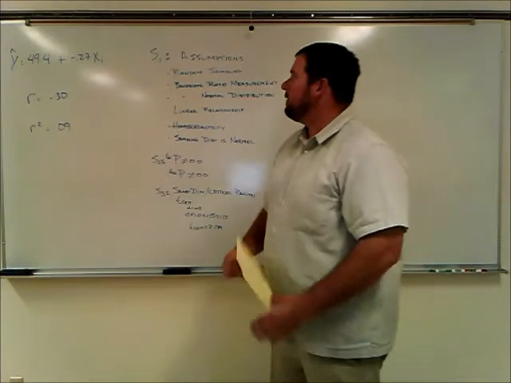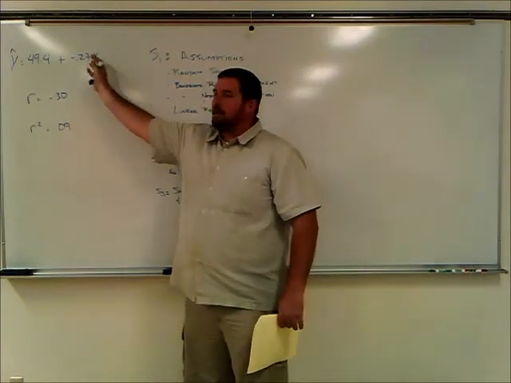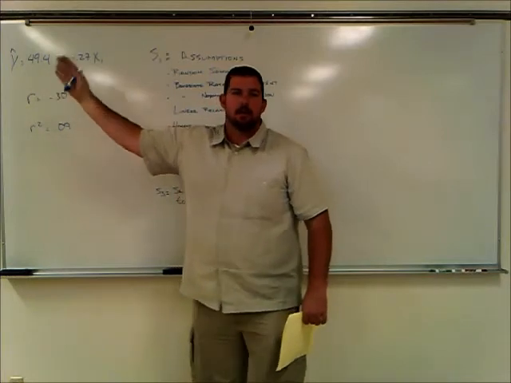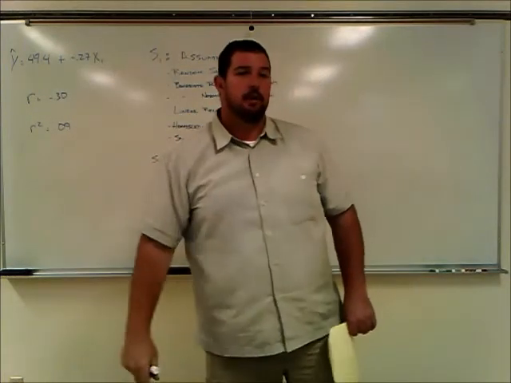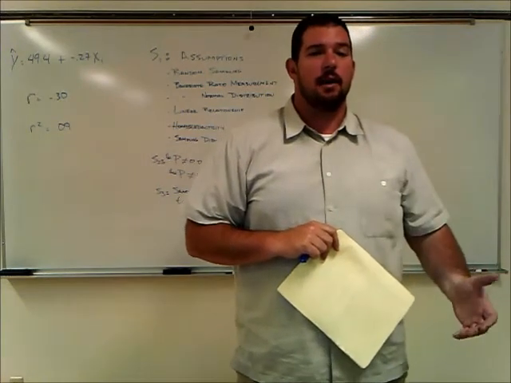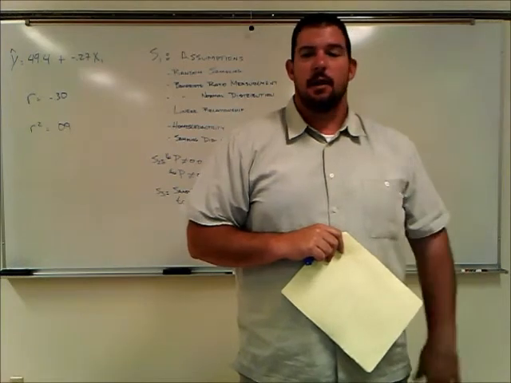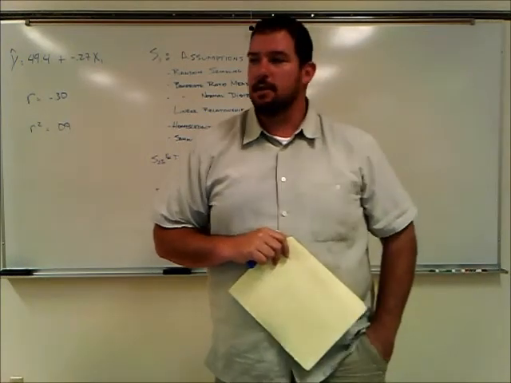We have determined that for every 1 unit increase in a person's age, their predicted occupational prestige score goes down by 0.27 units, which was in contrast to what I had started out with, believing that we would see a positive association between age and occupational prestige.